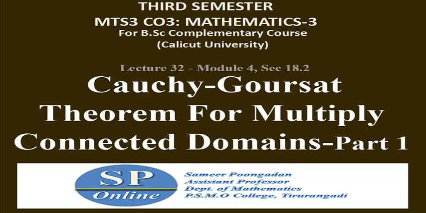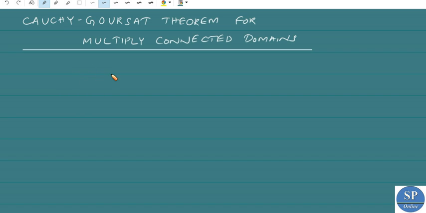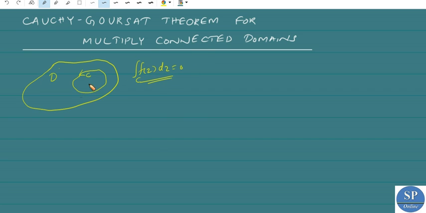In this lecture, we will discuss the Cauchy-Goursat theorem for multiply connected domains. In the last lecture, we discussed the Cauchy-Goursat theorem for simply connected domains. That was for a simply connected domain: if f of z is analytic in the simply connected domain D, then for any simple closed contour C in D, we have the integral over C of f of z dz equal to 0. That was the Cauchy-Goursat theorem for a simply connected domain.